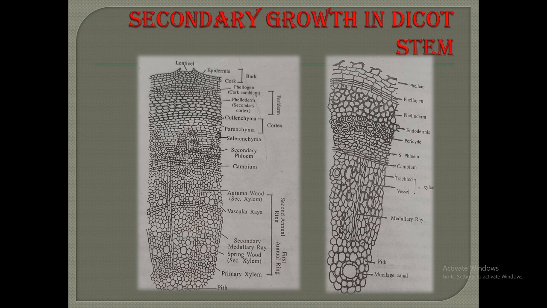The phellem consists of suberized dead tissue called cork, and the phelloderm is made up of living parenchymatous cells. Due to the continuous addition of secondary tissue, the epidermal wall breaks at certain points and forms a lenticel. So, this is all about the secondary growth of the dicot stem.